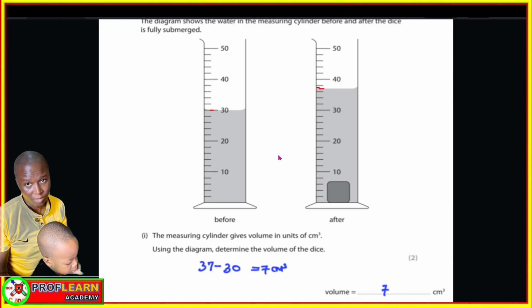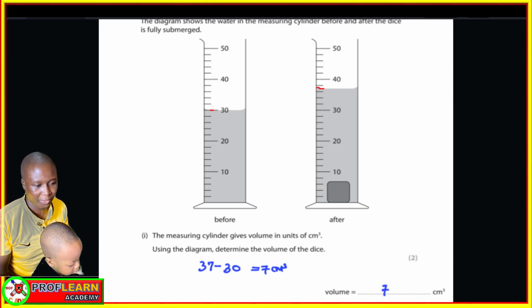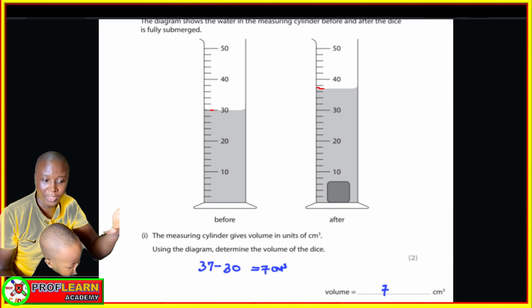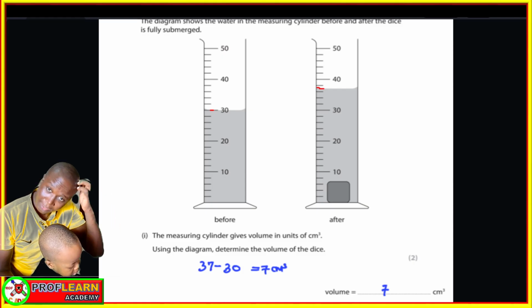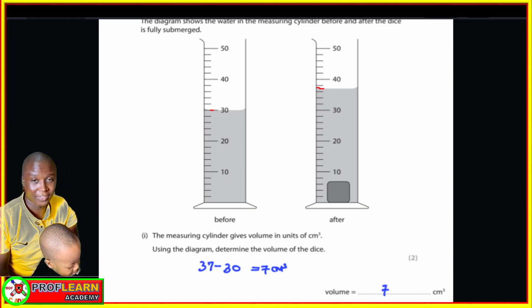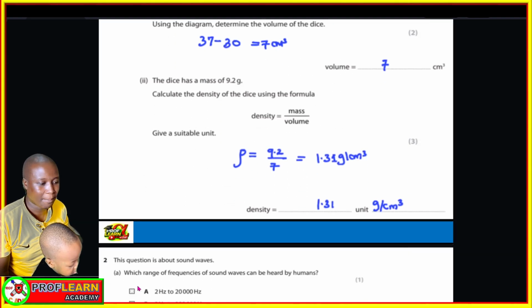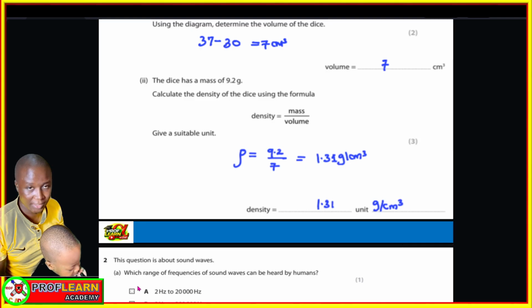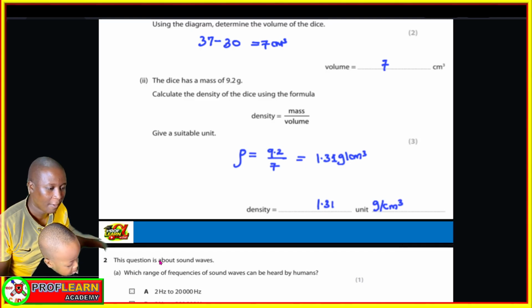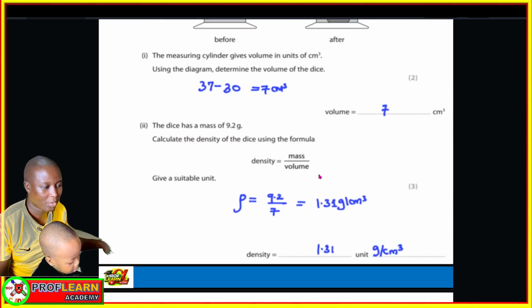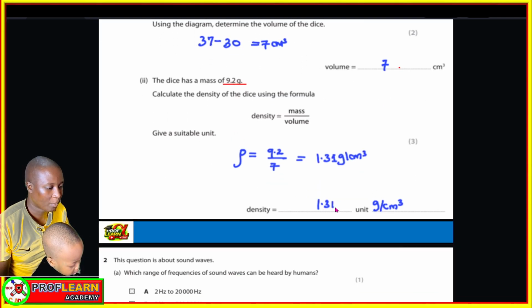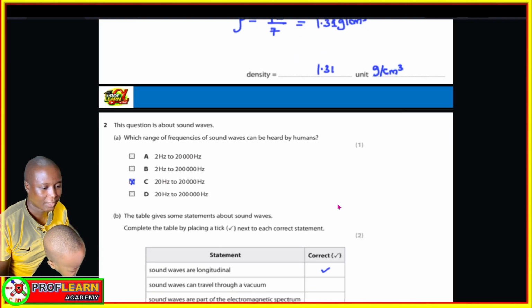To get the correct reading, you are supposed to subtract, and that is going to be 7 cm³. To sit for this paper 2 exam, you need to know the formula for density and how to use it. Density is equal to mass divided by volume. Since we have the volume, and we are already told the mass, we can say 1.31 is the density.